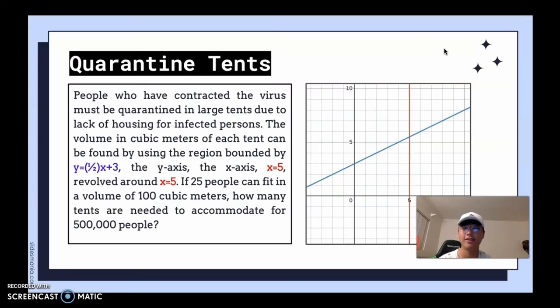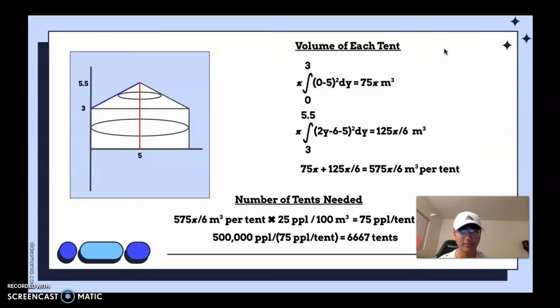Quarantine tents. People who have contracted the virus must be quarantined in large tents due to the lack of housing for infected persons. The volume in cubic meters of each tent can be found using the region bounded by y equals 1/2 x plus 3, the y-axis, the x-axis, x equals 5, revolved around x equals 5. If 25 people can fit in a volume of 100 cubic meters, how many tents are needed to accommodate 500,000 people? So to find this, we will need to split up the volume of the tent into sections.